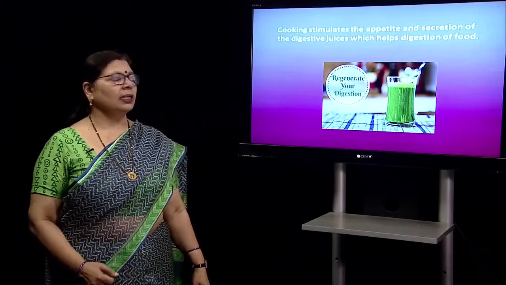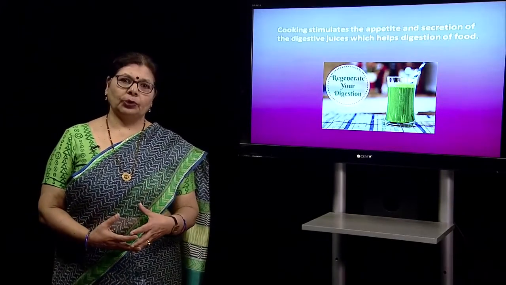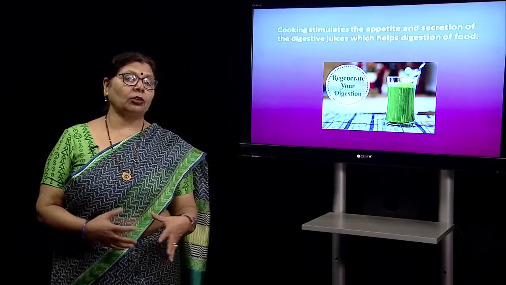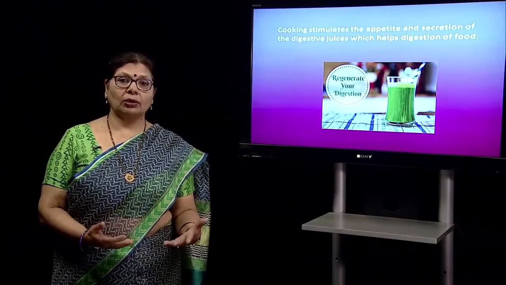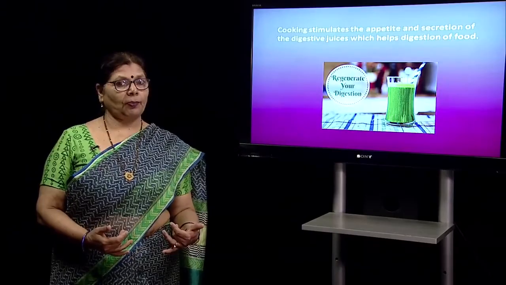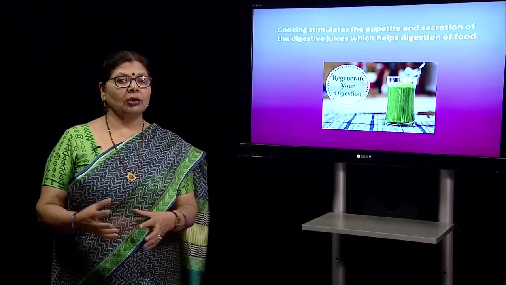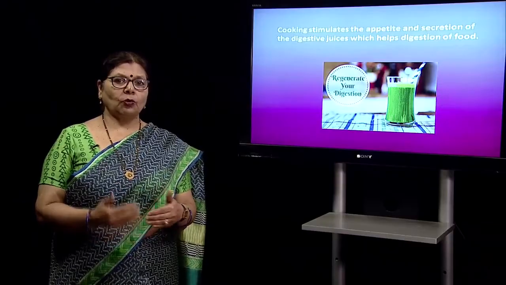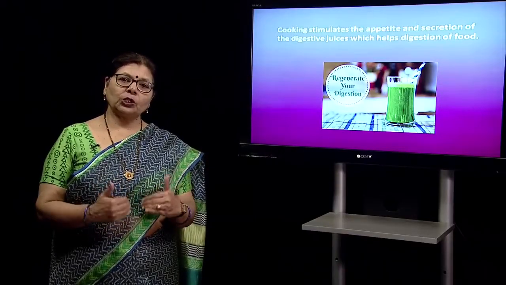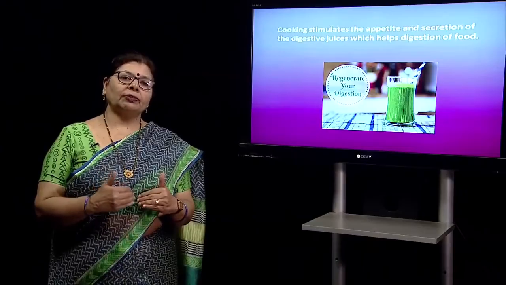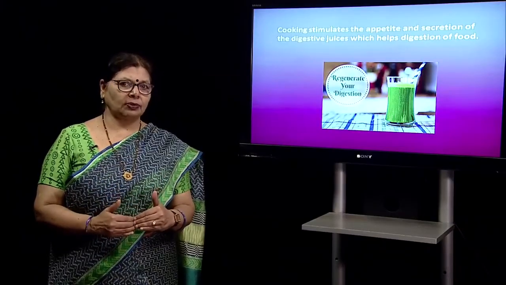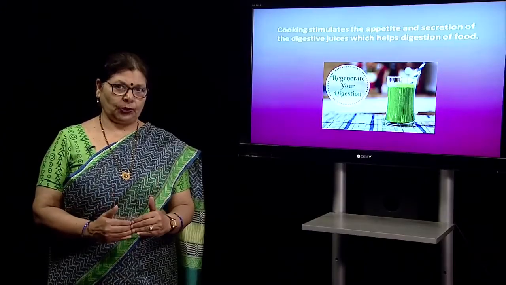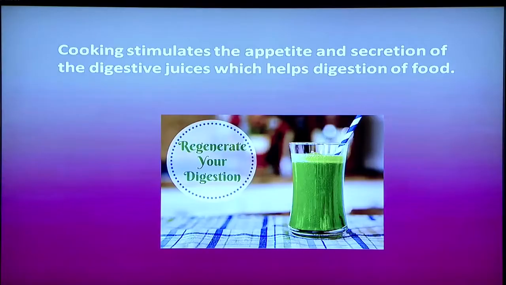Another advantage: if you think of eating raw food the whole day, the pulses you cannot eat in the raw form. You do something or the other to consume in a better way. So, why? Because if you consume the cooked food, this will help you to release the digestive juices, that will help you to digest the food, and that is why cooking is done.